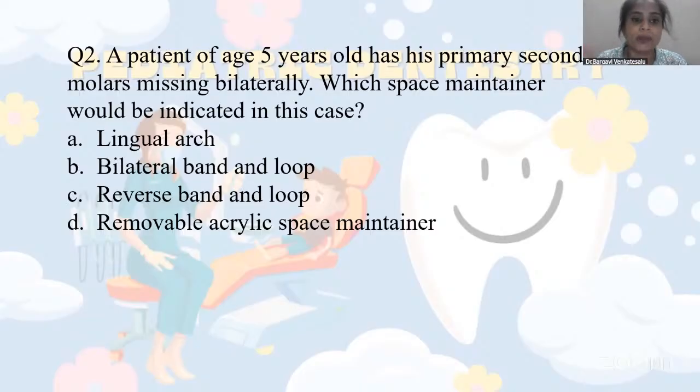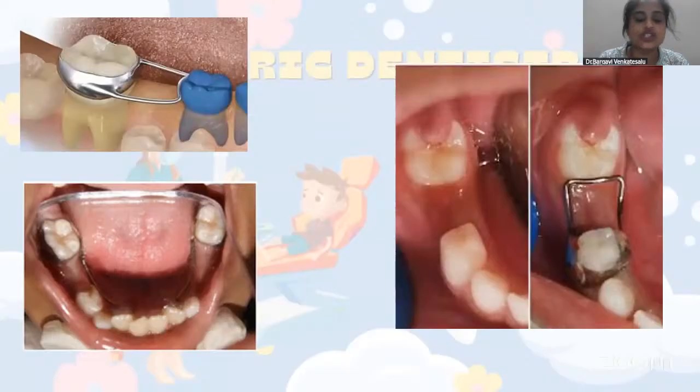So in that case, band and loop is rejected, meaning both the bilateral and the reverse band and loop are rejected, because as you can see in this image, the bands are bonded to the permanent molars. This is your bilateral band and loop, and this is your reverse band and loop. In both cases, you bond the bands to the permanent molar.